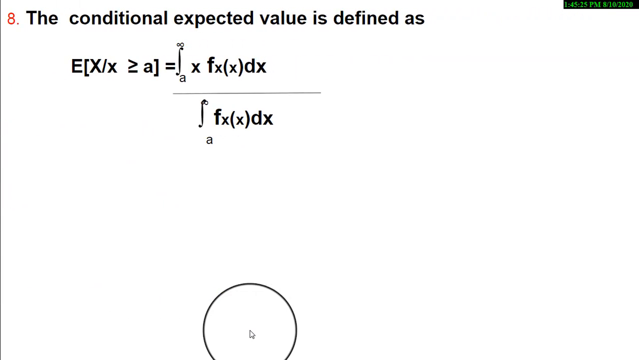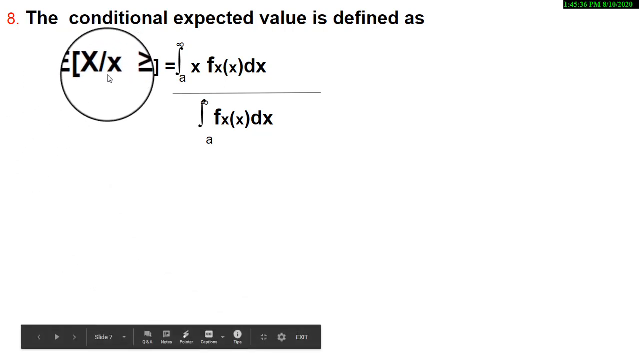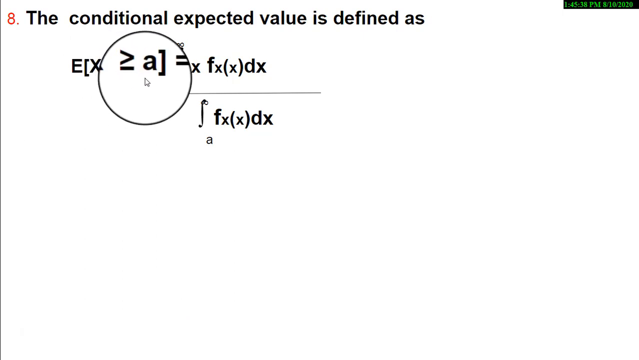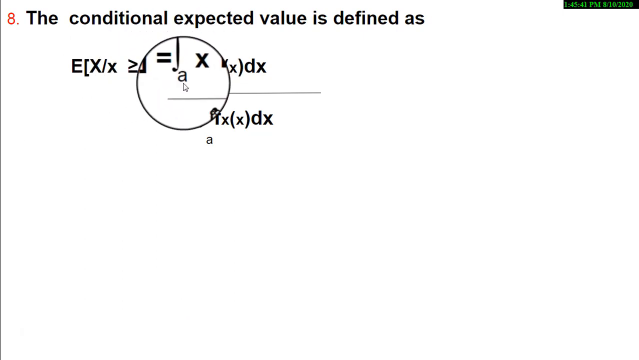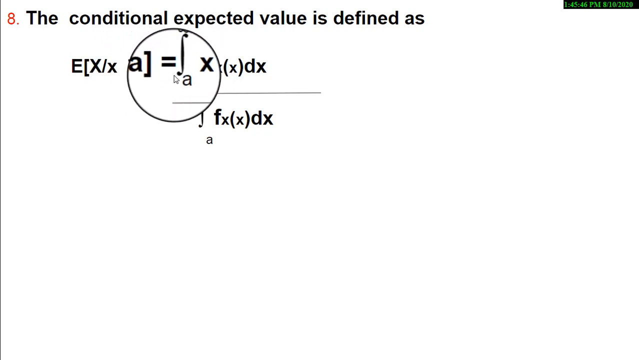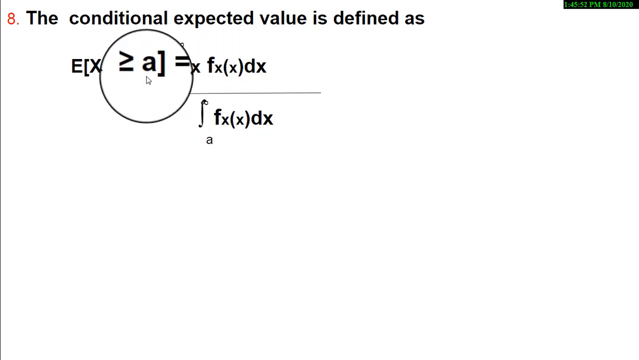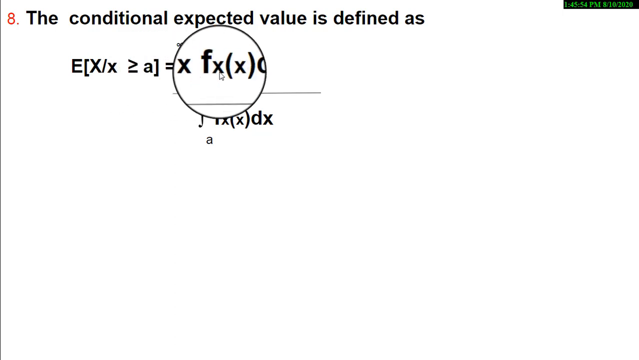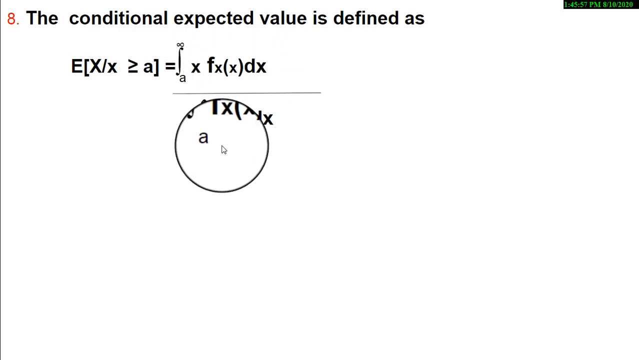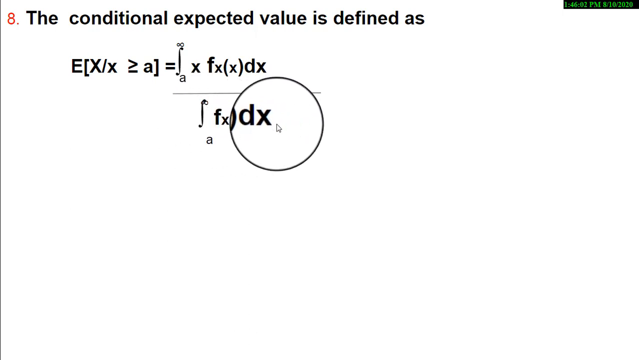The expected value can also be written in terms of the conditional function as the expected value of x given small x is greater than or equal to a, which is equal to the integral over the limits a to infinity. When you are saying greater than a, we are talking about limits. The limits start from a and end at infinity, of x into f of x into dx, divided by the integral with limits a to infinity of f of x into dx.